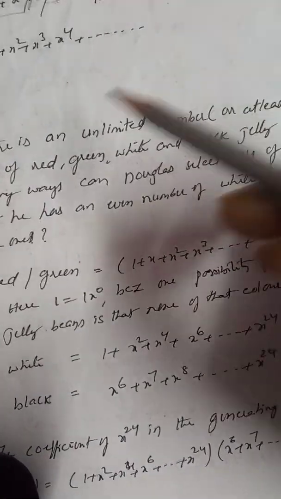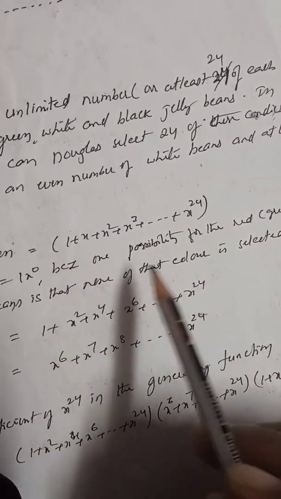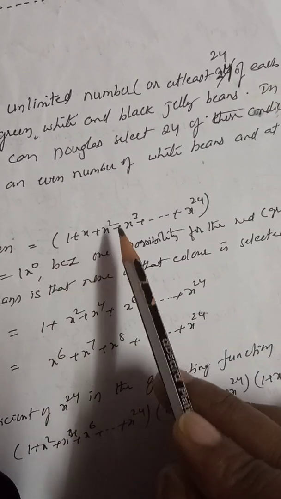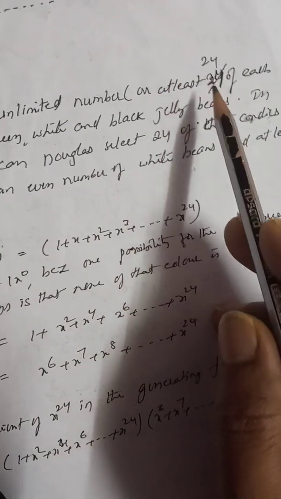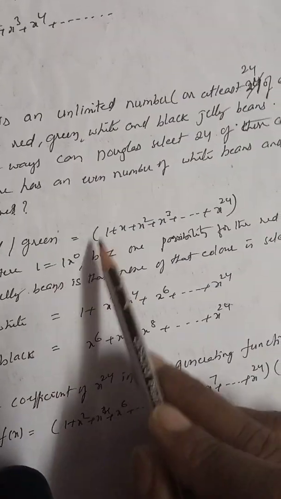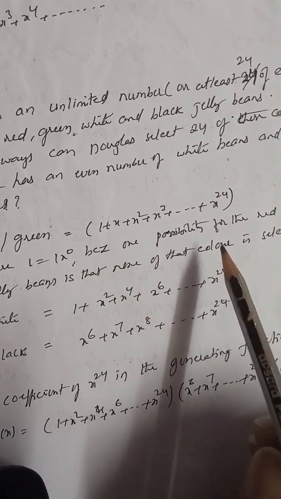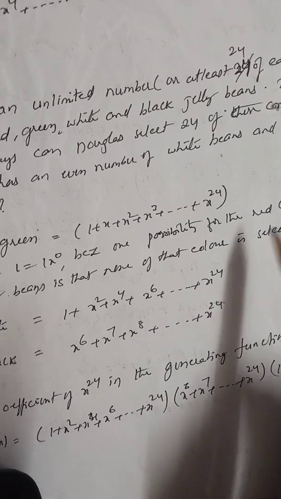Now, how many colors are given? Red, green, white, black. That means 4 possibilities, no? Now see, red and green. For red and green we take the general polynomial 1 plus x plus x square plus x cube and so on plus x to the power of 24, or at least 24 is given. Here 1 is equal to 1 into x power 0, because the possibility for red and green jelly beans is that none of the color is selected.